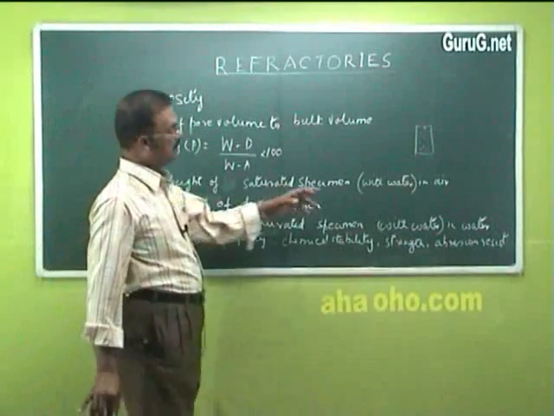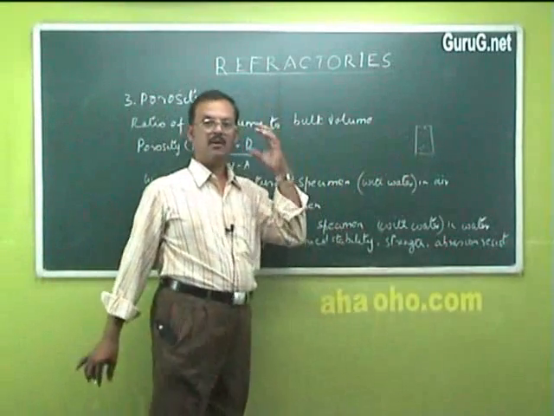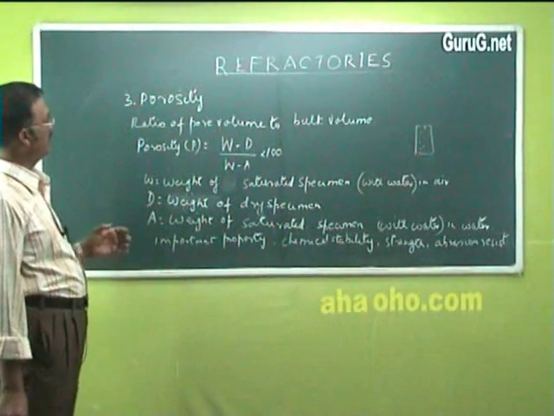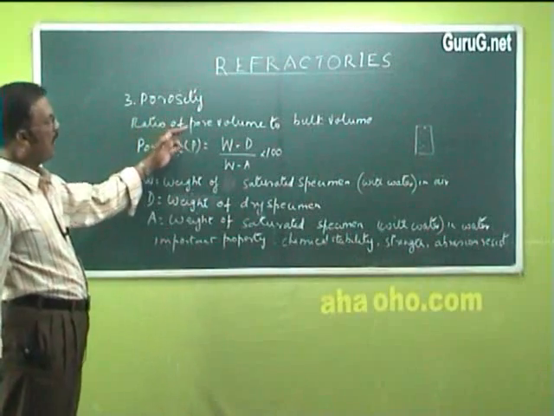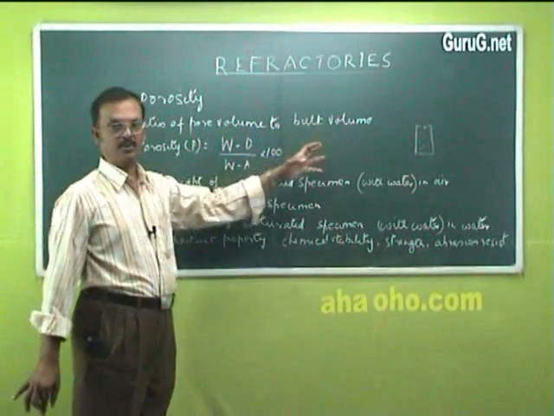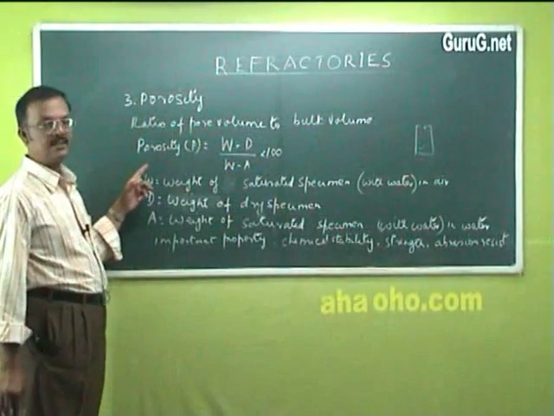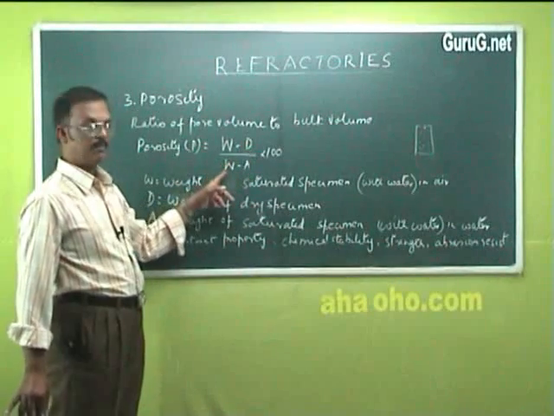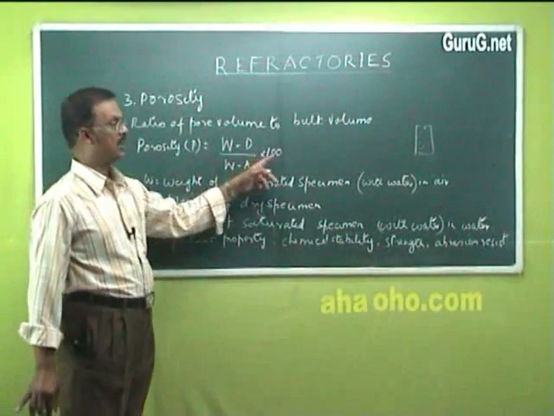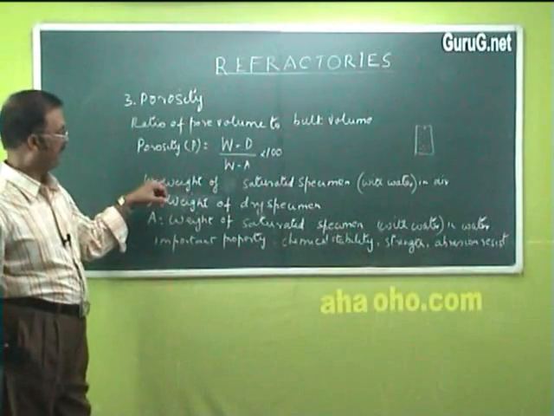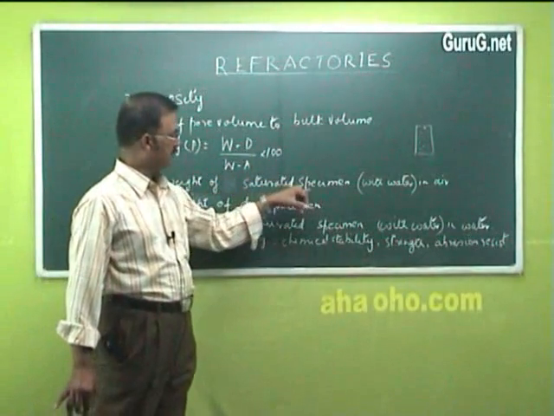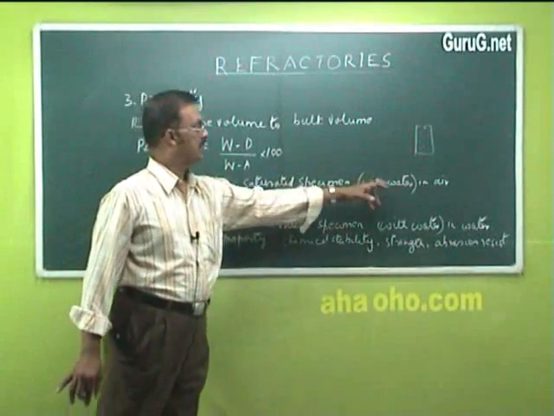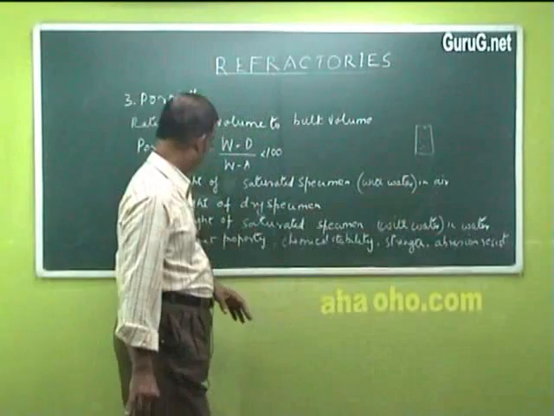Now these pores can alter the properties of a refractory. Porosity is defined as the ratio of pore volume to bulk volume, and it is given by the formula: porosity P is equal to (W minus D) divided by (W minus A) into 100, where W is the weight of the specimen saturated with water, and the weight is taken in air.